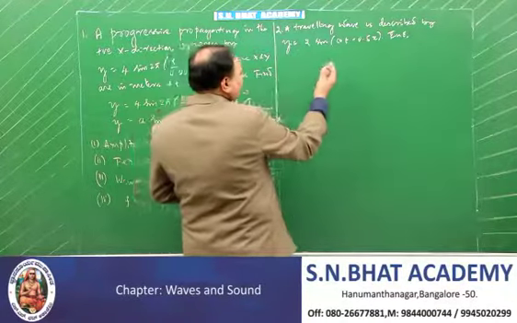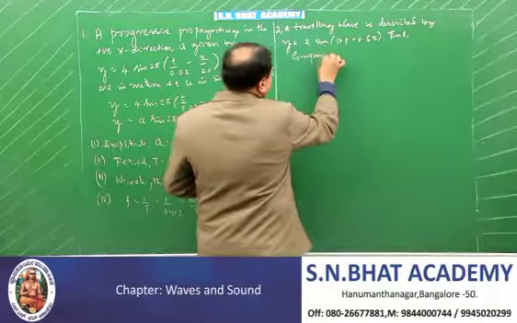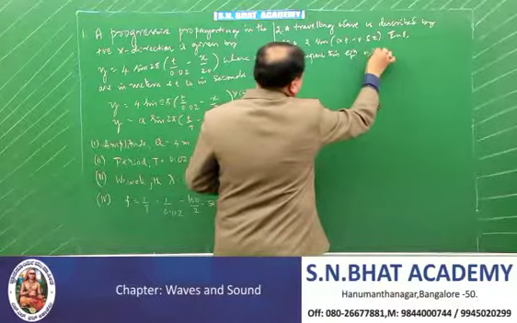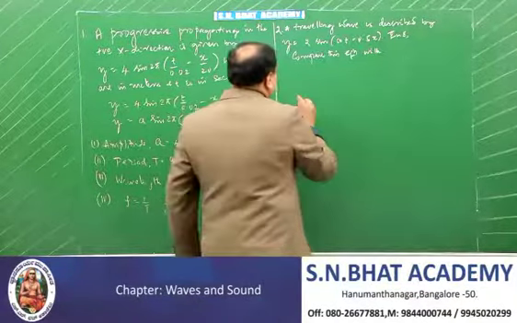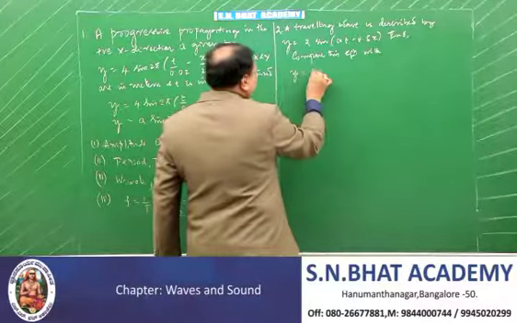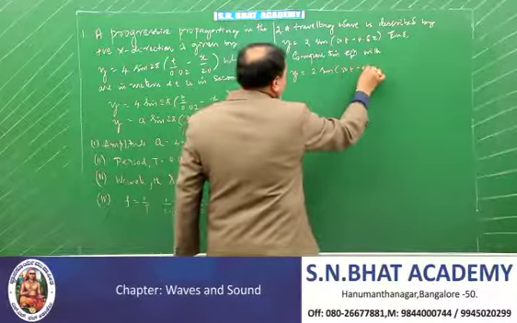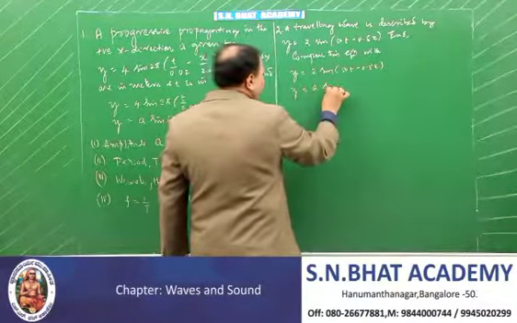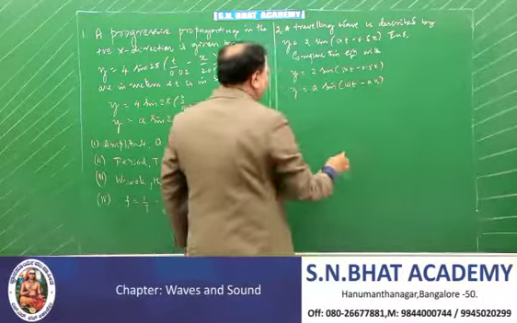Given the equation, you have to compare this equation. You should write, compare this equation with what? You can compare y is equal to 2 sine of 50t minus 0.5x with the format y is equal to a sine of omega t minus kx.